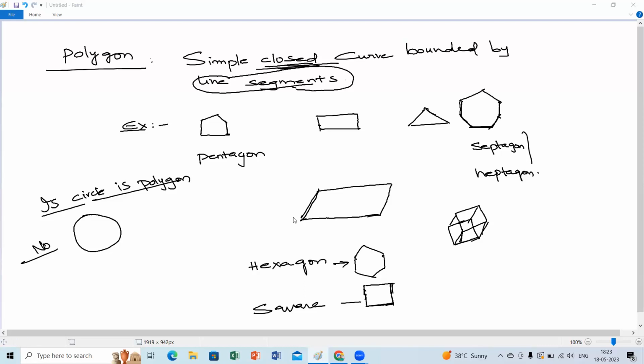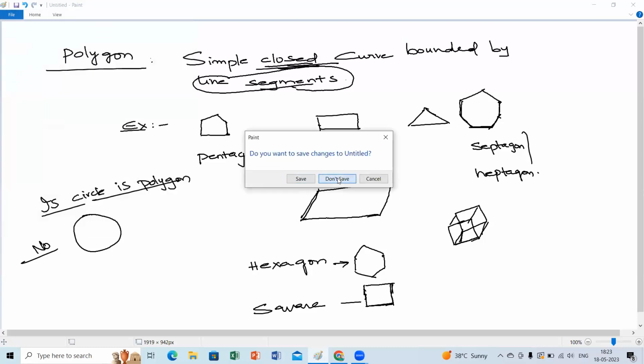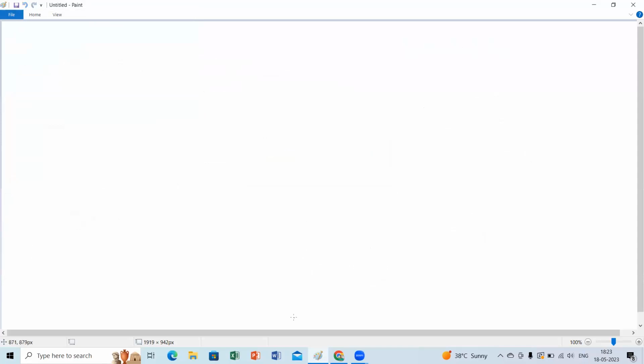Deepika, did ma'am say Radhika? 1 minute, ma'am. Definition for polygon, we got that. And the rest of the classes, what do you have?